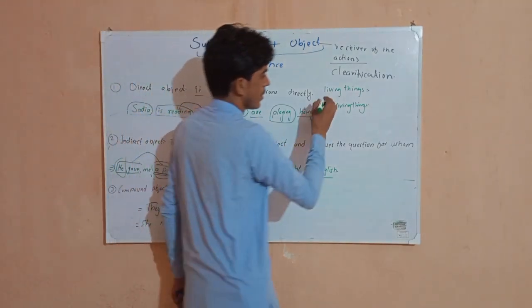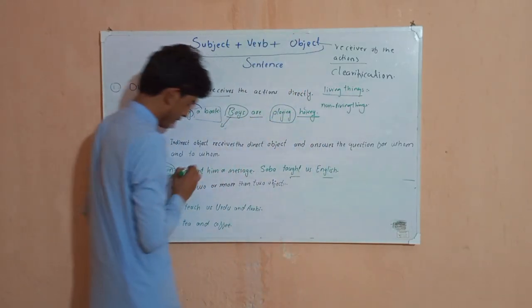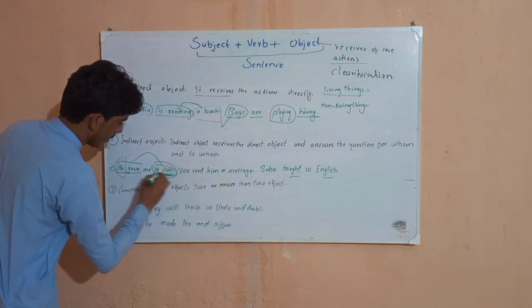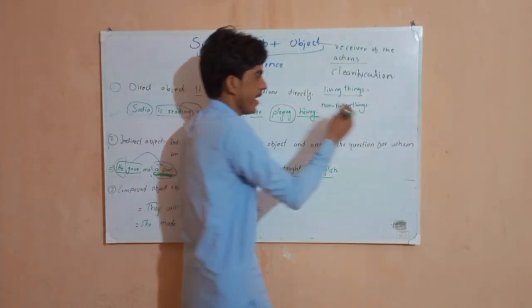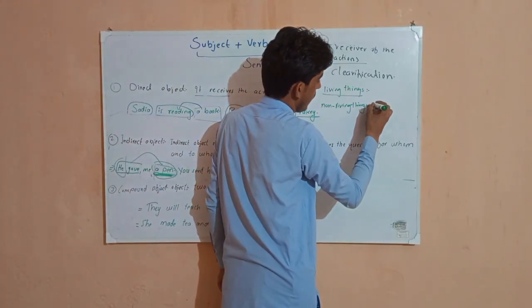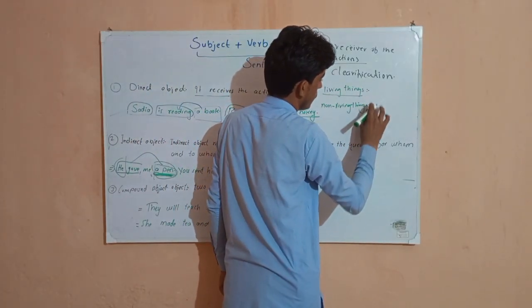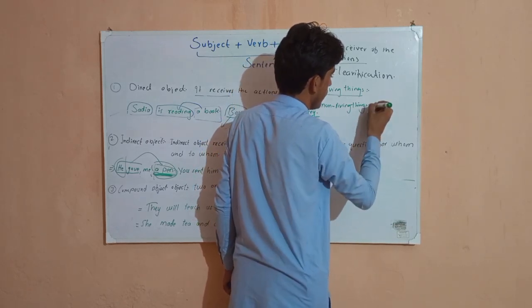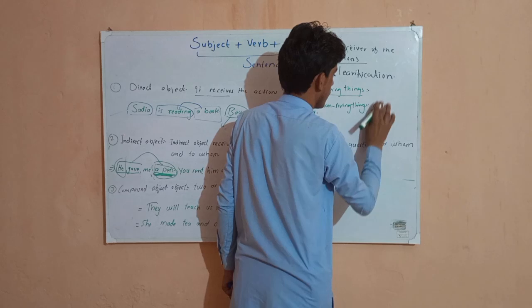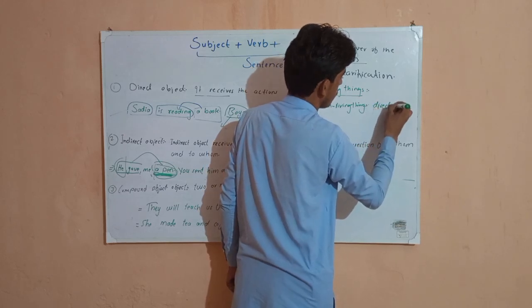In that case, a non-living thing can be considered our direct object.